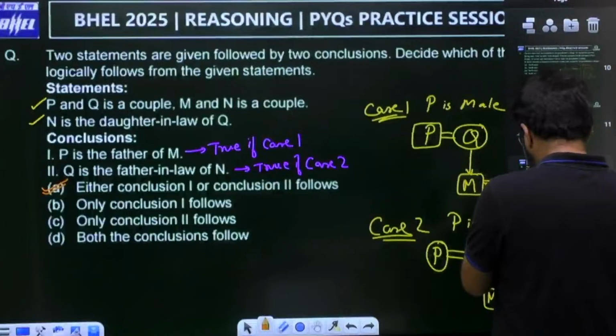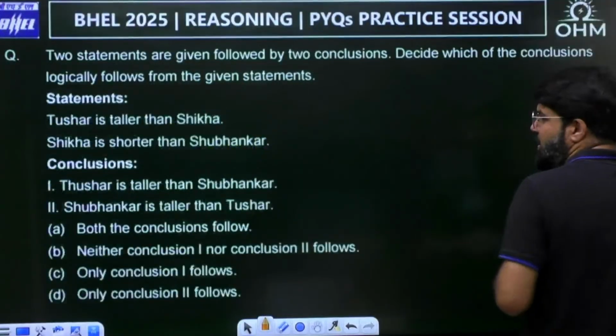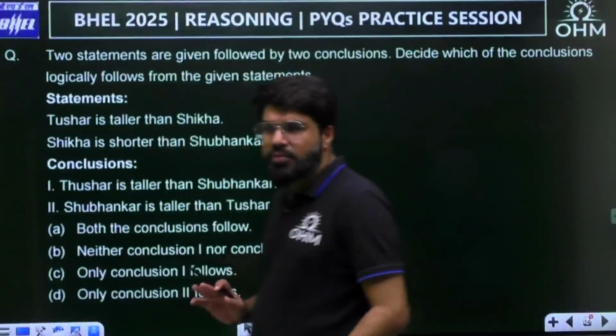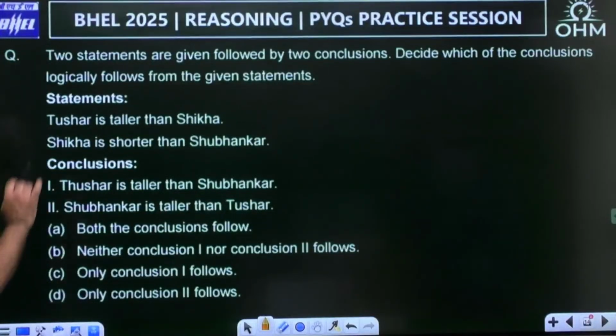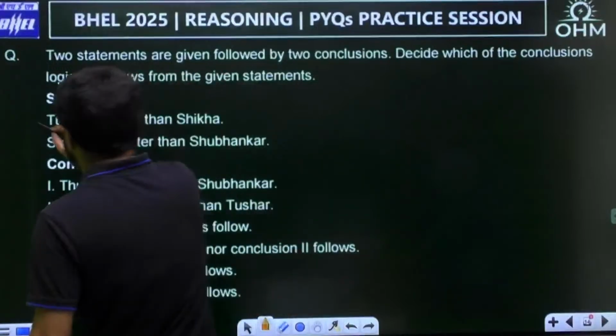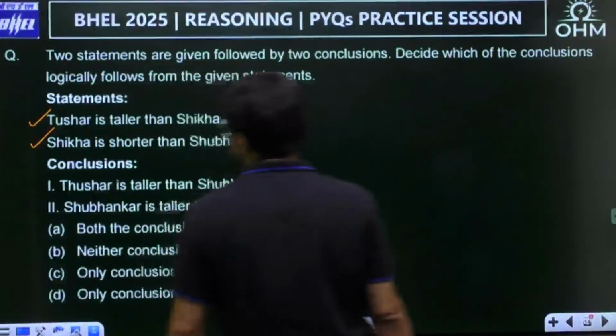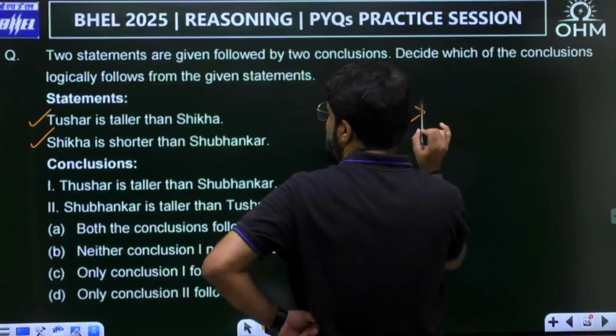Okay. Now, something similar to it, statement and conclusion. Let me actually take one more question, not on blood relation, although. Have a look into this one. It is same statement and conclusion. So, let me come to this arrangement case. See, 2 statements are given followed by 2 conclusions. So, which conclusion will follow? What is the statement given? Tushar is taller than Shikha and Shikha is shorter than Shubhankar.